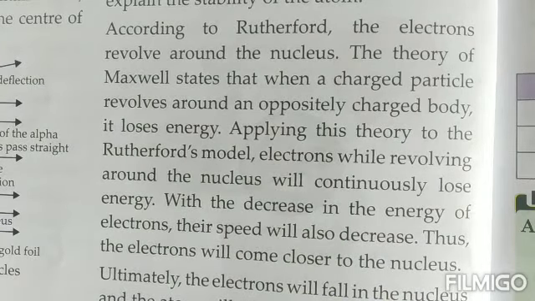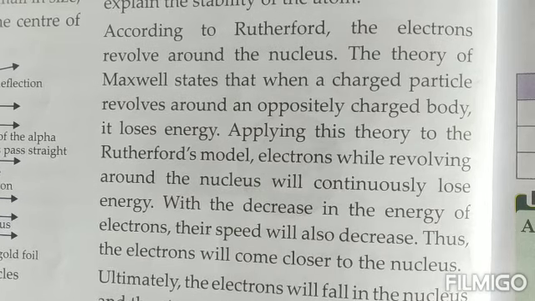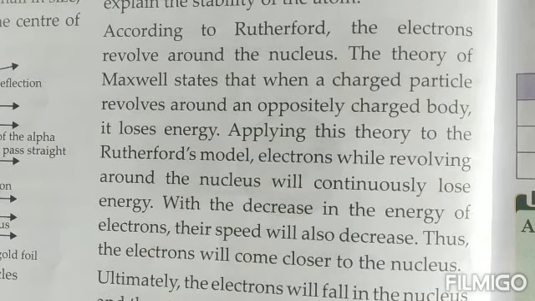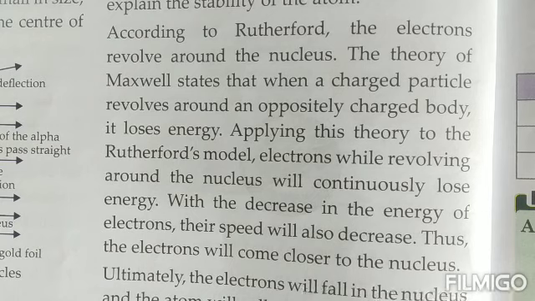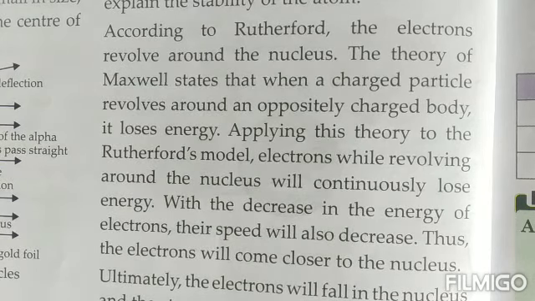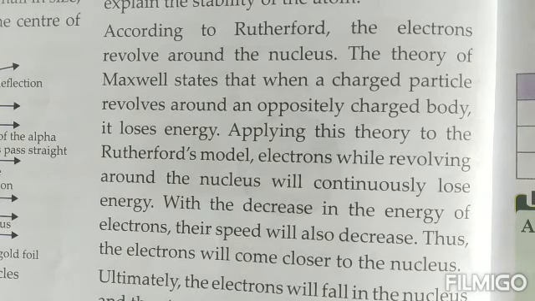That means the structural collapse of the atom should have taken place, which does not take place, children. That means there is something else which is stopping the electrons from coming close to the nucleus and falling into the nucleus. That means the structural collapse of the atom does not take place.